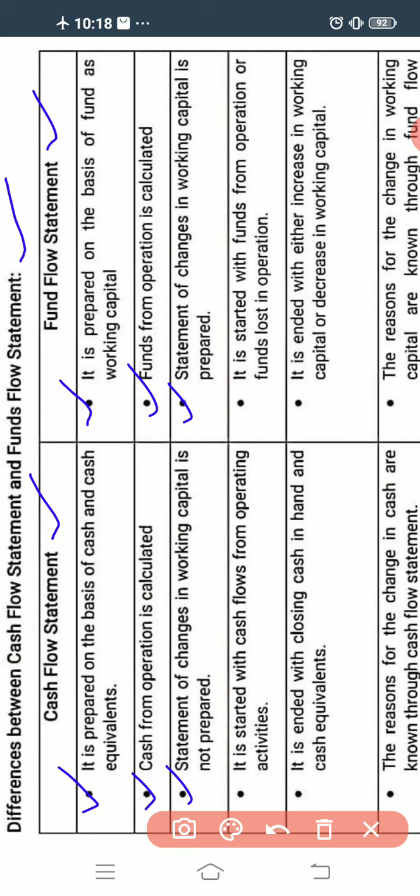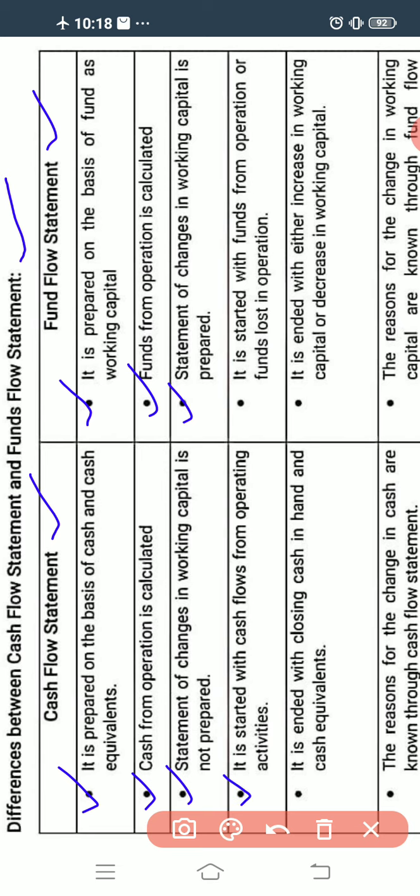Working capital means the capital required to pay for day-to-day business expenses or transactions. Current assets minus current liabilities gives us the working capital. The changes in working capital can be calculated with the help of the fund flow statement, not the cash flow statement.